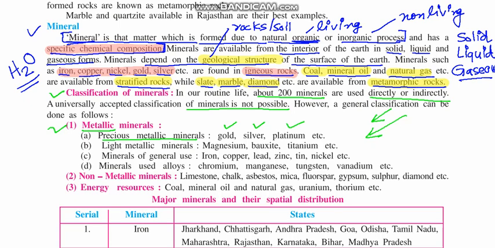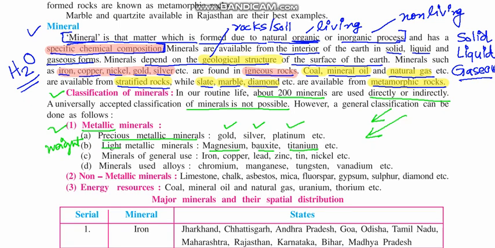Next, light metallic minerals. Manganese, bauxite, and titanium are light. Light means they are light in weight. They are lighter in comparison to others.